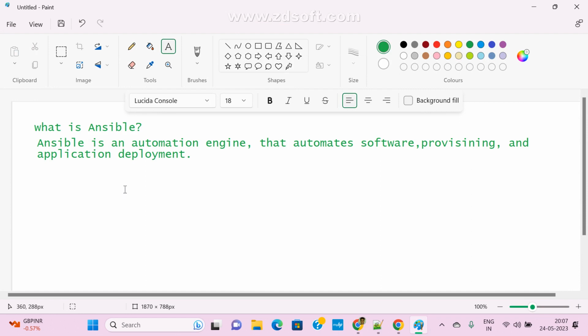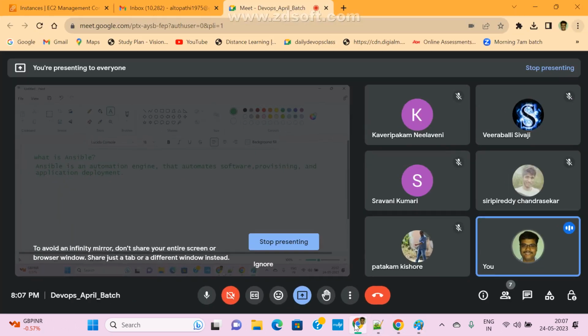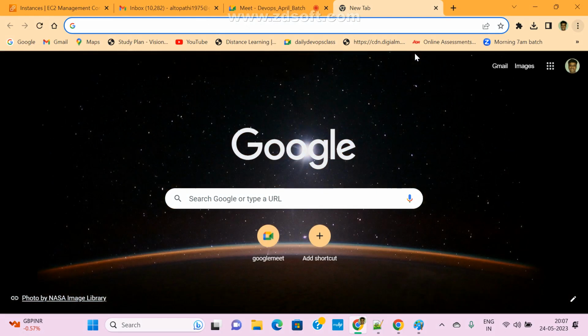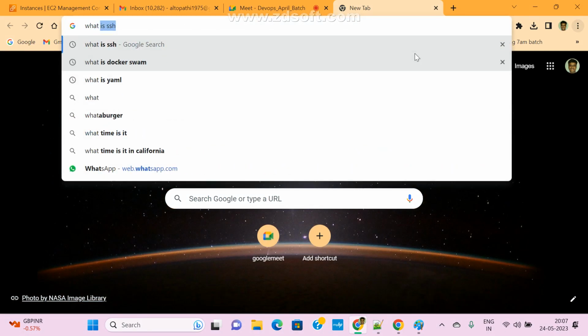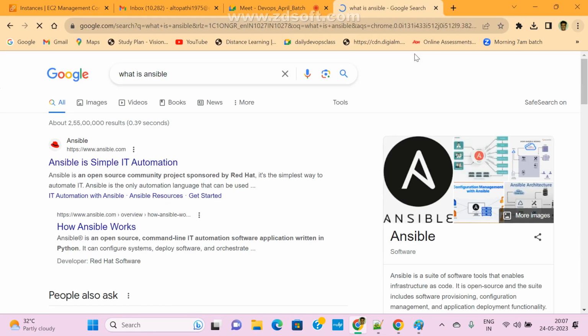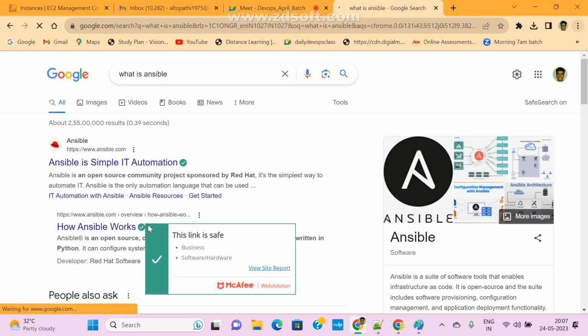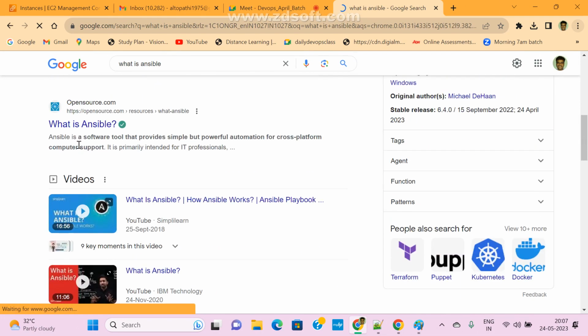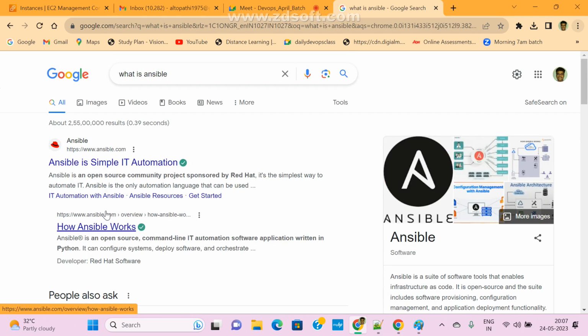So these are the main things. Ansible is an automation engine, and with the help of Ansible we can automate software, provisioning and application deployment, whatever you want. This is very simple only. Even if you search what is Ansible, this is the official document.